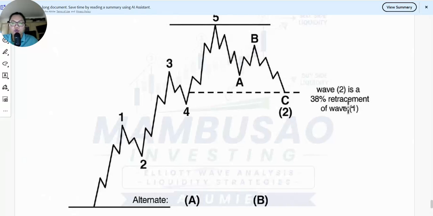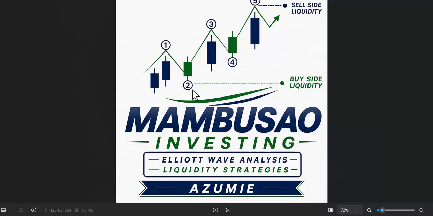Wave 2 is a 38% retracement of wave 1. I have an example with this. This is wave 1, then wave 2. This is the buy side liquidity. Wave 3 is the longest one. Then wave 4, wave 5, and the sell side liquidity.